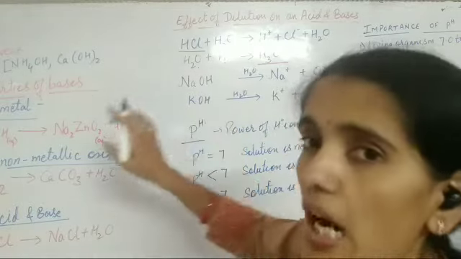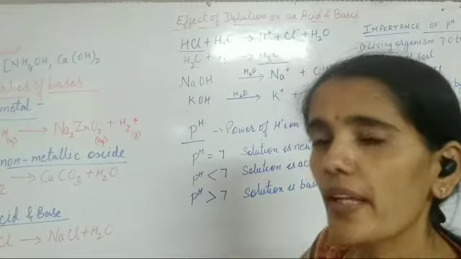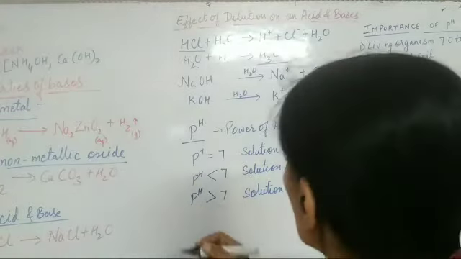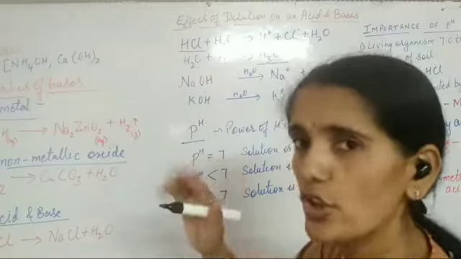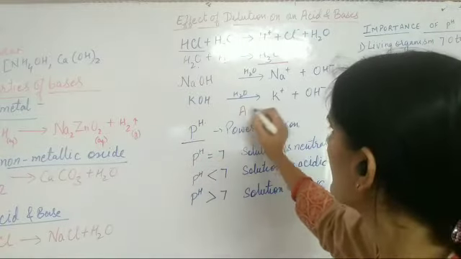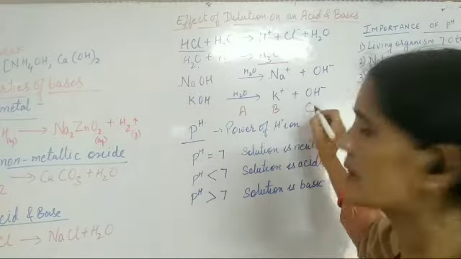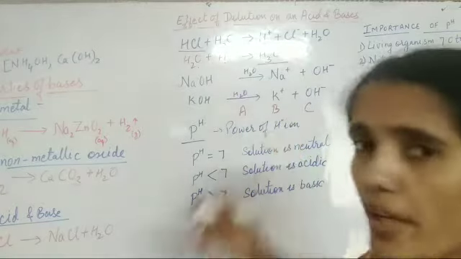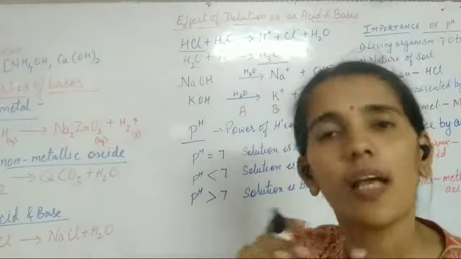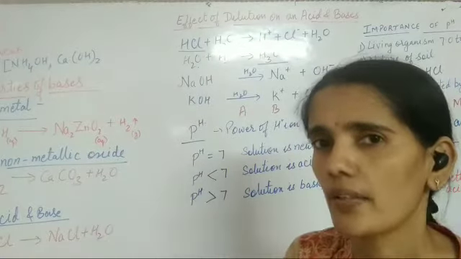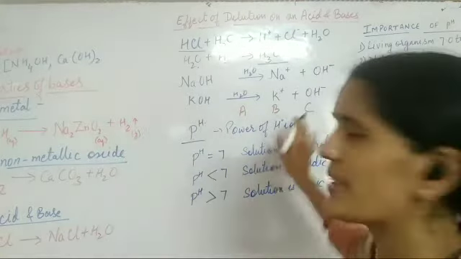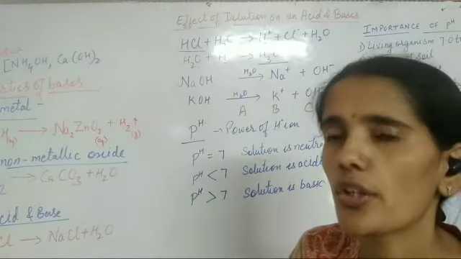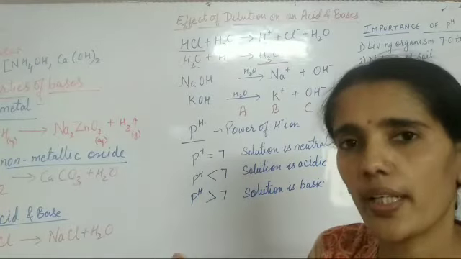So how are we going to identify? Suppose I have given you 3 test tubes, A, B, C. Now I have told you one is water, one is acid and one is base. Identify. No labeling is there, only A, B, C I have marked, and I have not given you any properties.